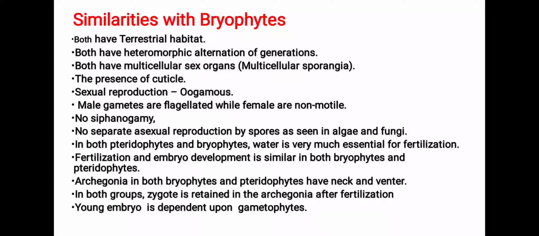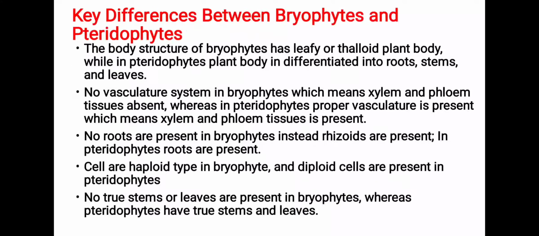Students, archegonia in both bryophytes and pteridophytes have neck and venter. In both groups, zygote is retained in the archegonia after fertilization, and young embryo is dependent upon the gametophytes. So these are the points of similarities between bryophytes and pteridophytes.